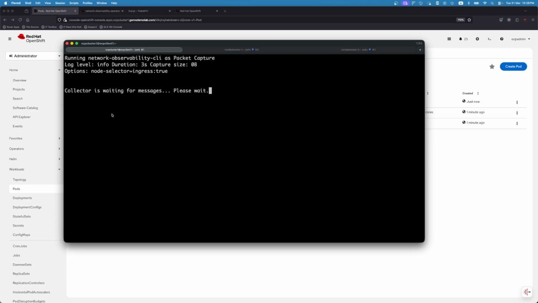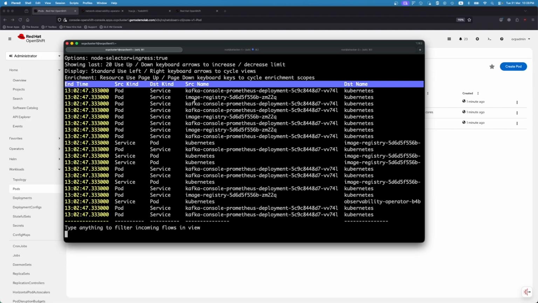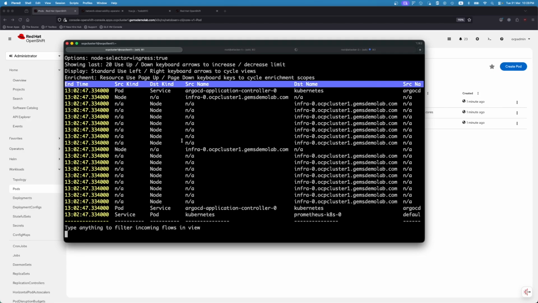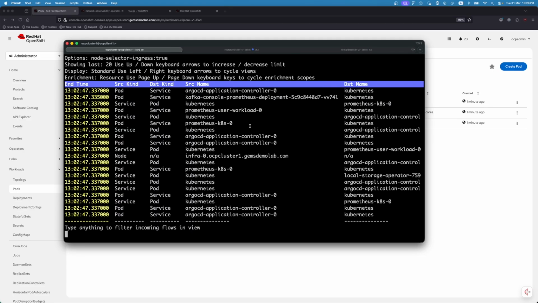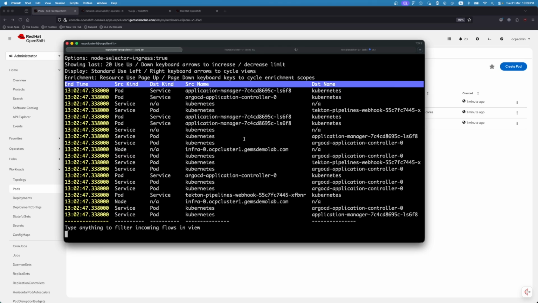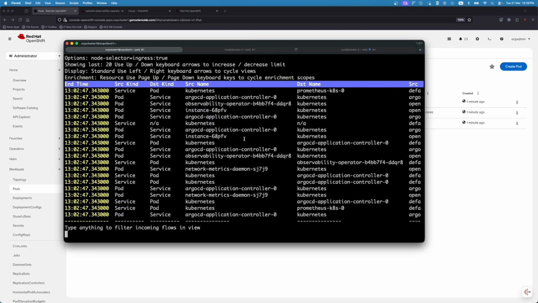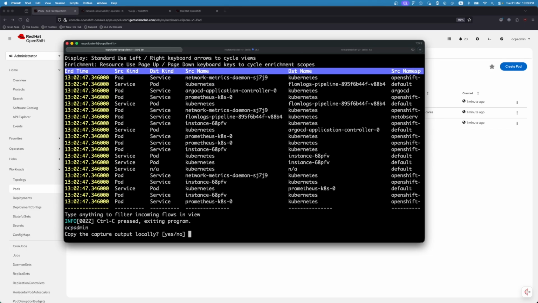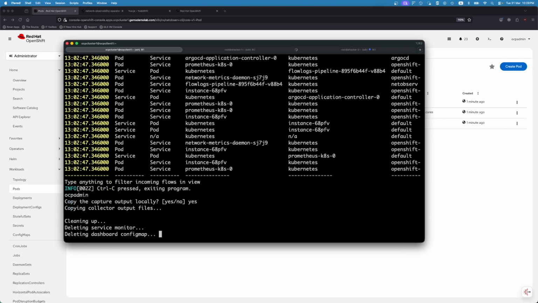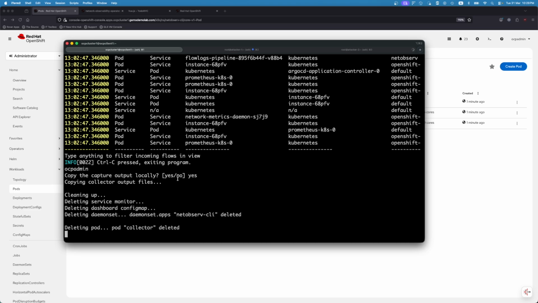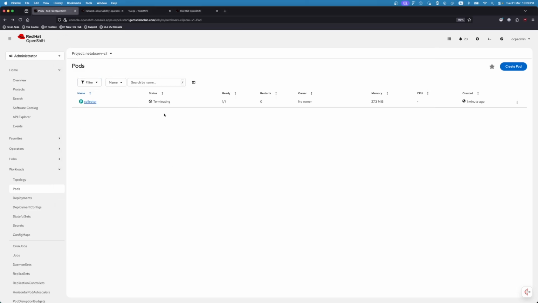If we were to go back to the screen, we can start to see TCP traces collecting across this particular node, targeting specific traffic that is flowing through port 443 via the ingress nodes. If I were to do Ctrl+C, I can then capture the information as a TCP dump. And you can see that it auto cleans up the namespace itself with all the containers that was previously running.